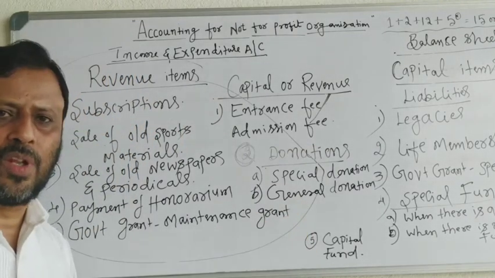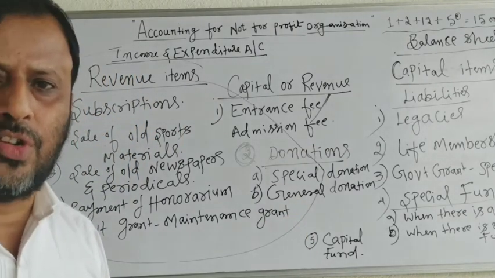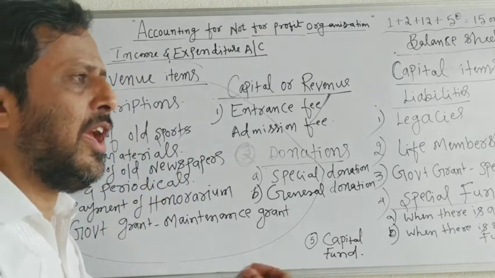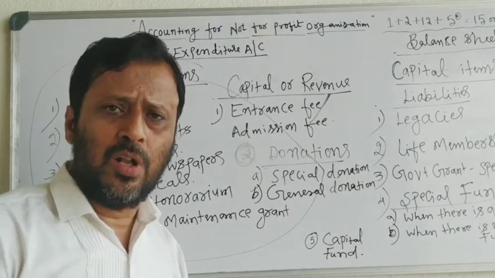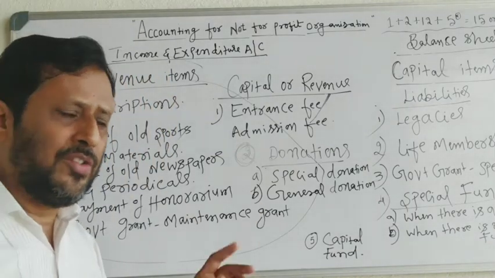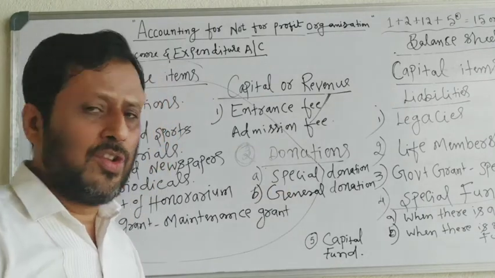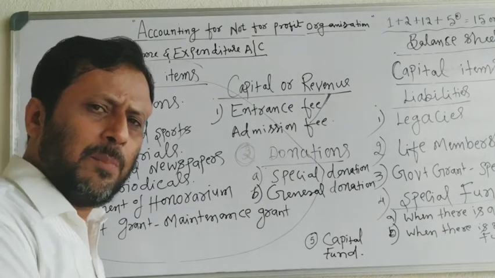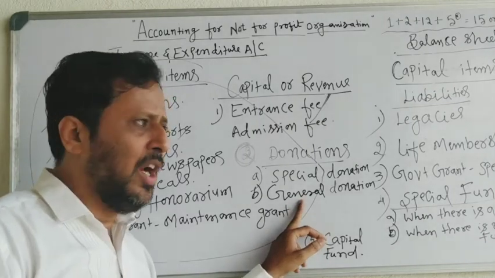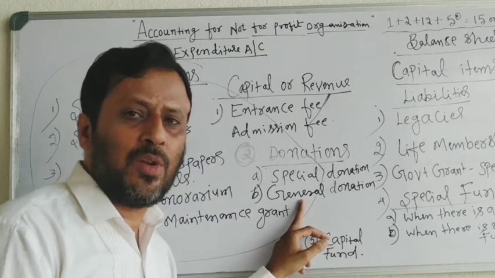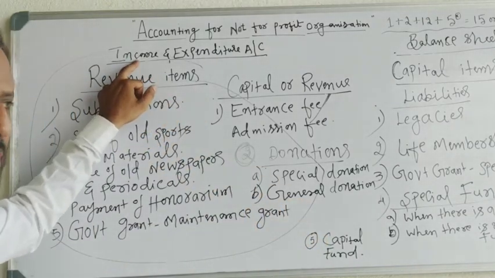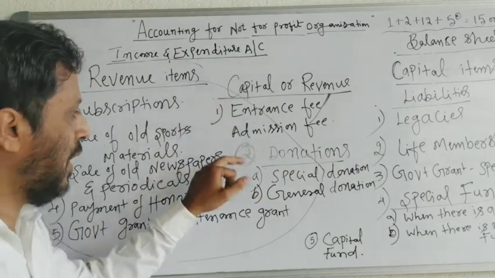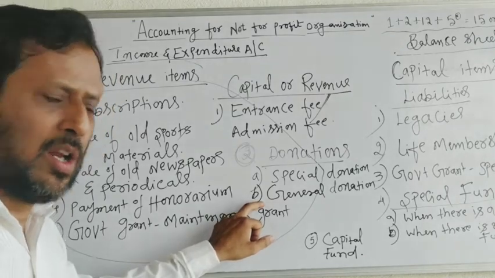General donation means a donation is received and that donation is used by a not-for-profit organization for any purpose. That is called general donation. Donation is received by a not-for-profit organization and is used for any purpose. It is called general donation, and general donation is treated as revenue receipt, shown in the income and expenditure account, income side. So these items may be treated either as capital item or revenue item.